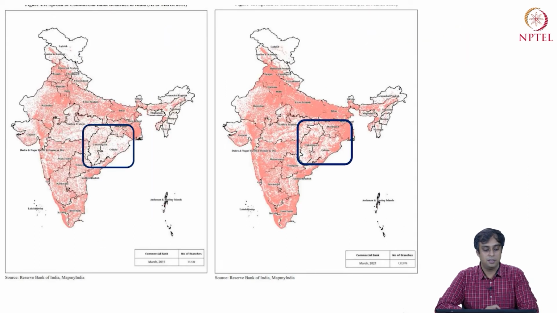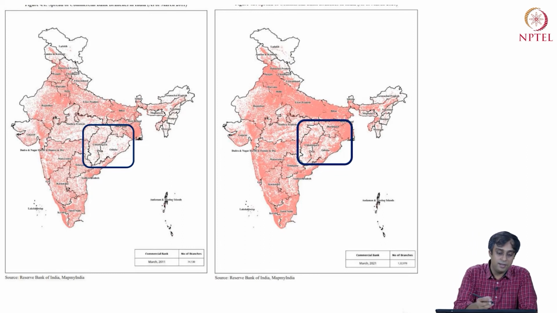The next graph or the map that the Economic Survey of India posits is the spread of commercial bank branches in India. So at the outset you can see the kind of applications that we are seeing as the first two examples in the Economic Survey of India are very different. One is the nightlight luminosity, the other is bank branches.